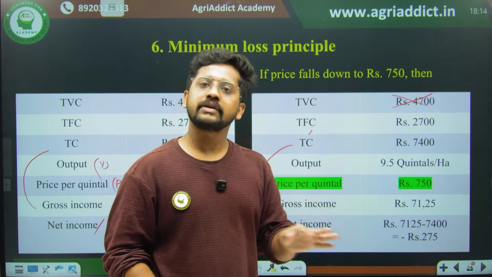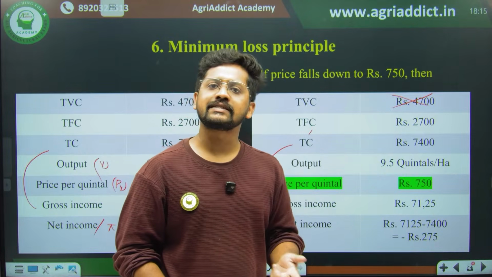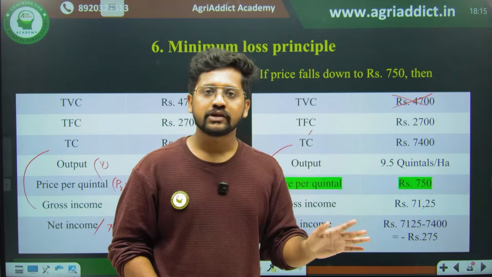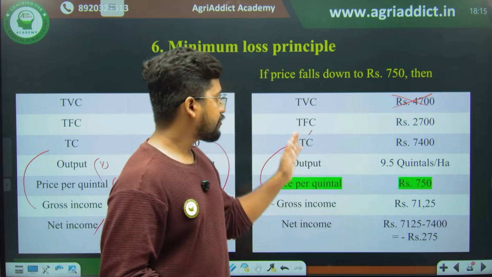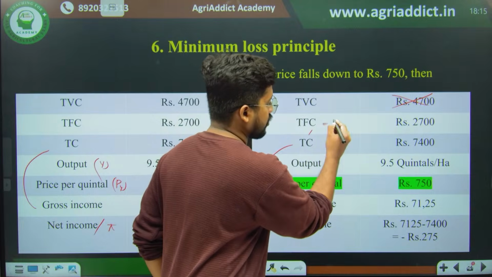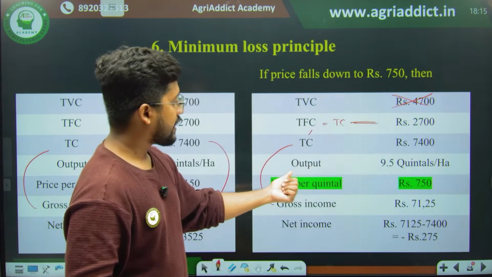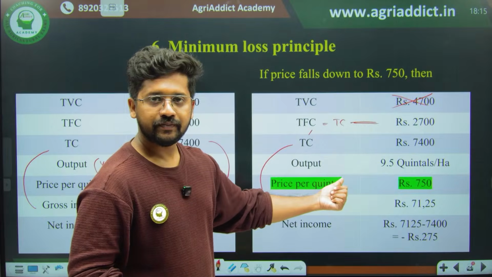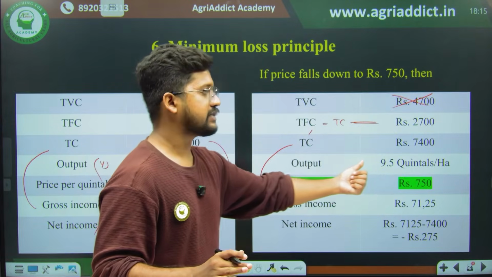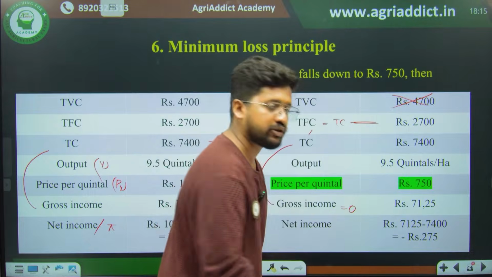If you are not producing, it means variable resources will be zero. You have not used your seeds, you have not used pesticides, nothing is there. There is no operation, so therefore no operating expenses. So your total fixed cost will be 2,700, and this will be your total cost right now. Your total cost will be 2,700 rupees, right? There is zero output because you have not cultivated anything. So therefore this is zero. Your gross income will be equal to zero, right?